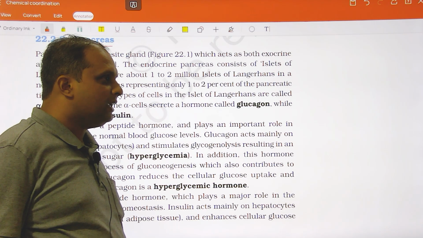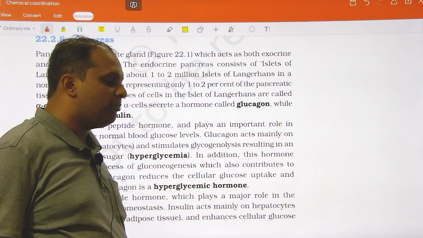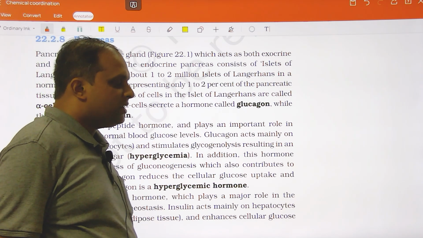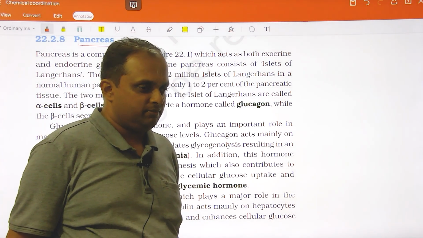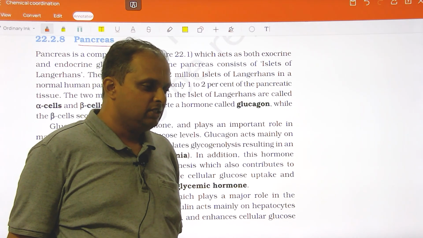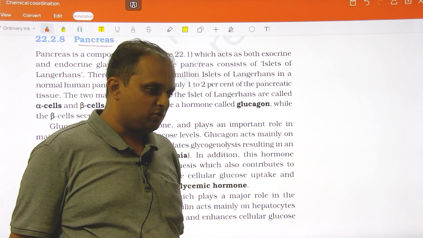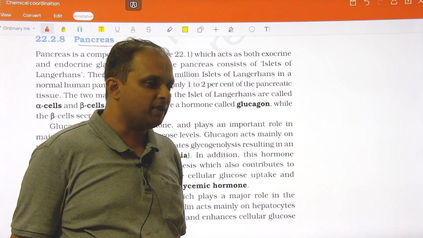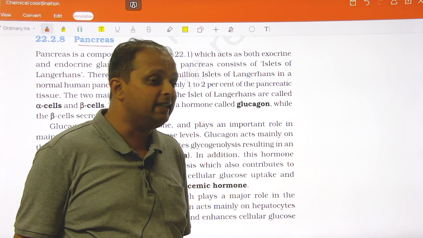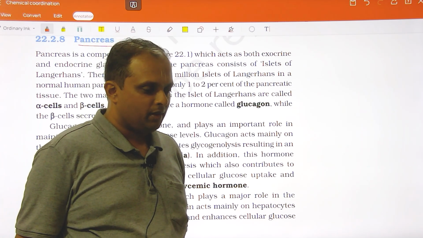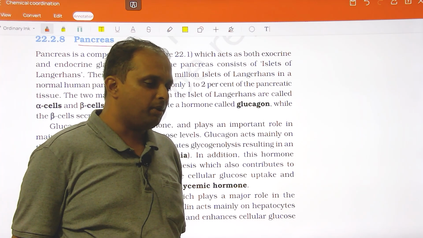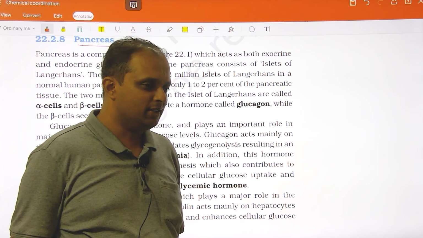And exocrine secretions will happen at any time. For example, the best example for an exocrine gland is the salivary gland. What is the purpose of saliva? The main purpose is digestion. Even if there is no food, the salivary secretions will keep happening, but hormones are not like that. Hormones will be produced only when there is a need. Getting my point? When blood glucose level rises, insulin will be produced, because the major purpose of insulin is to reduce the blood glucose level, and it will be produced in very trace amounts.